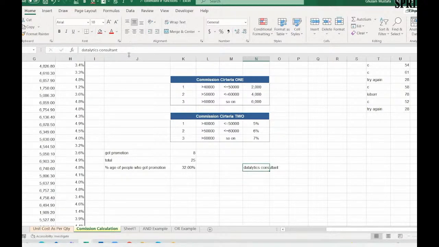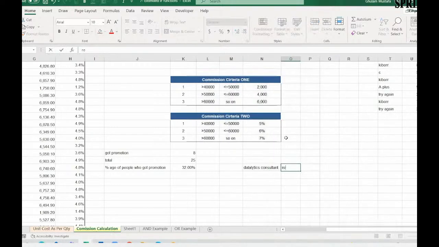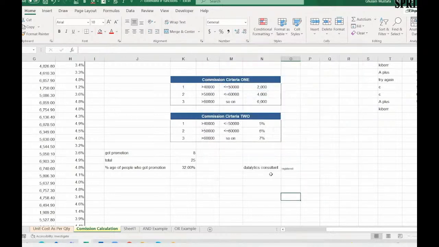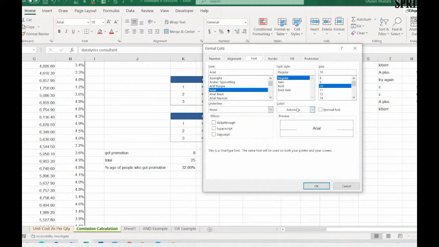I'm already operating it. Now I want to put, let's say, registered data analytics consultant. If I write here something called registered, I want to put this registered as a subscript. You can see that. We sometimes use formatting in this way as well.